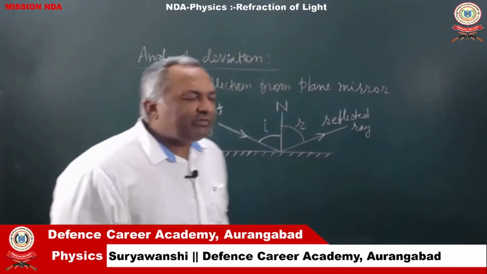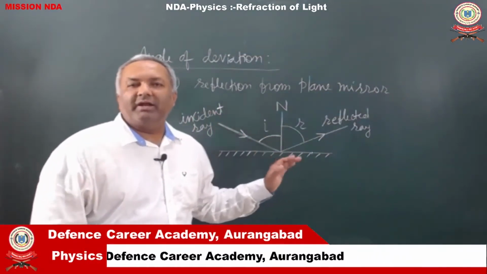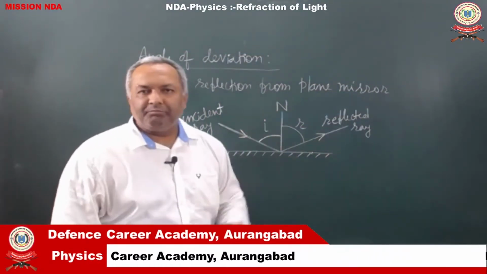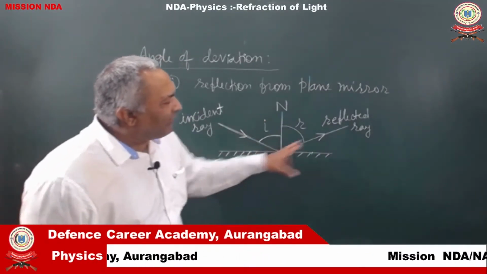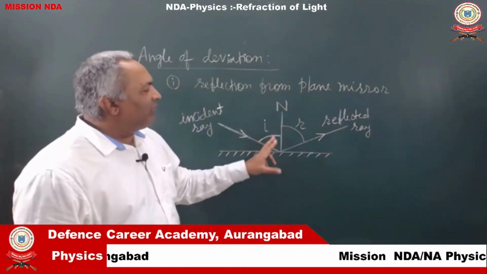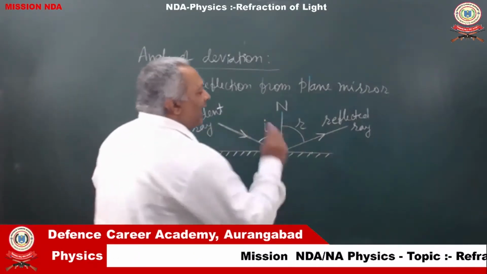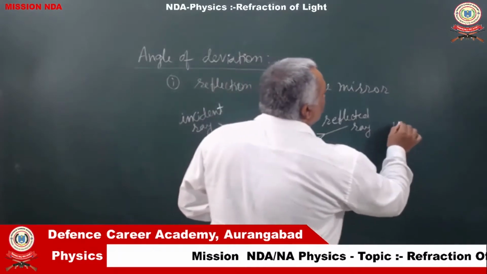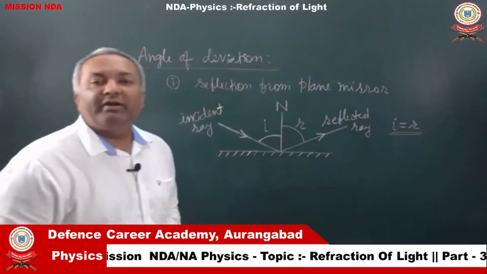So let's see in this example of a ray of light getting reflected from a plane mirror. So basic terminologies we are all aware of: incident ray, reflected ray, the normal, angle of incidence and angle of reflection. First important thing, the angle of incidence and angle of reflection both are equal. This we have seen in laws of reflection.